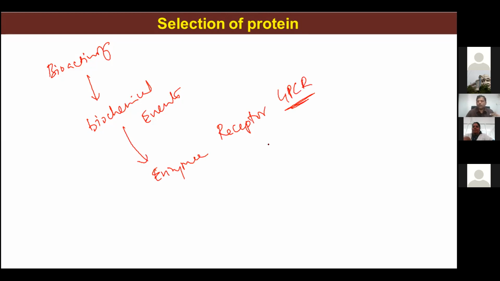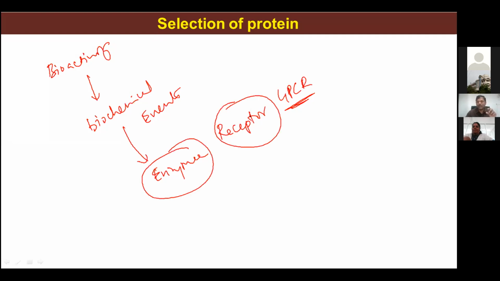So if you have some problem and a biological activity is to be obtained, we need to explore the biochemistry behind it, meaning the molecular pharmacology, and then identify an enzyme or a key receptor.